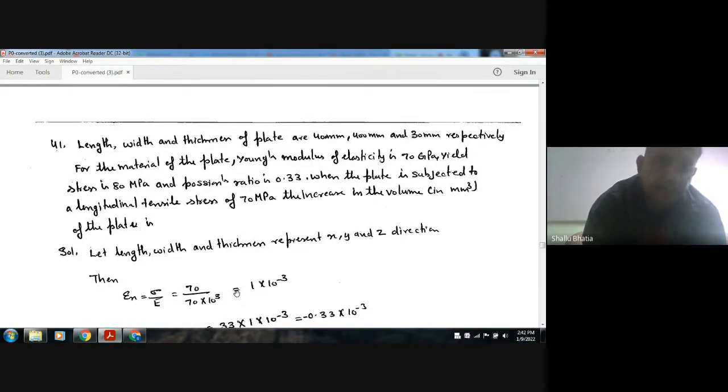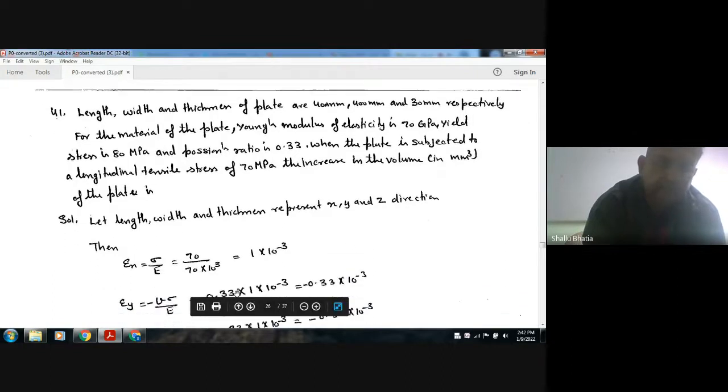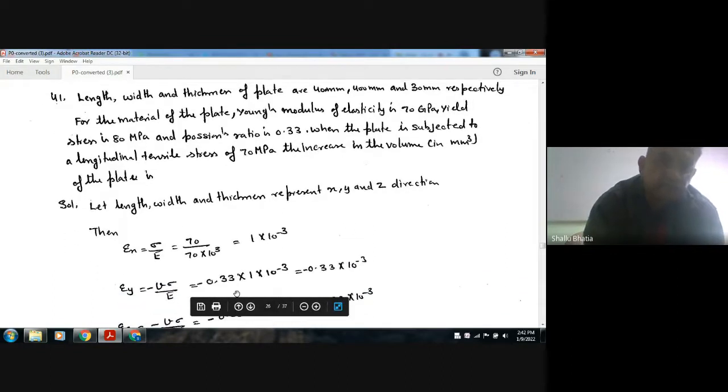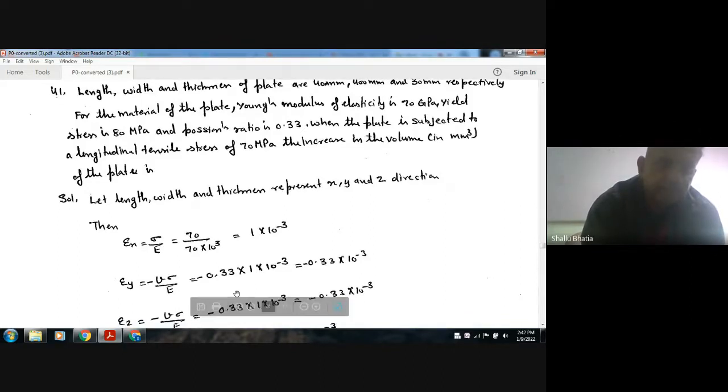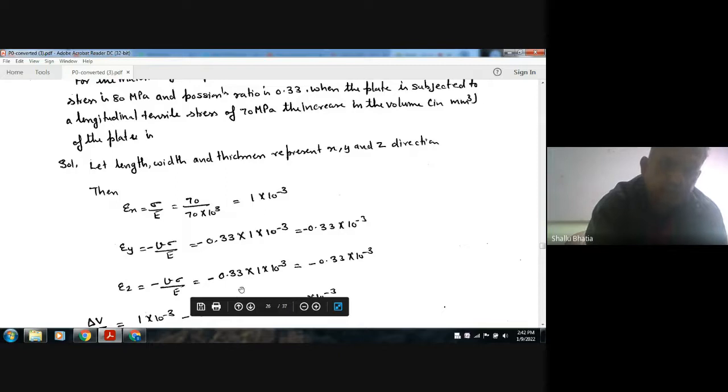For the material of the plate, Young's modulus of elasticity is 70 GPa, yield stress is 80 MPa, Poisson's ratio is 0.33. When the plate is subjected to longitudinal tensile stress of 70 MPa, the increase in volume of the plate is, so the length, width, and thickness are represented by x, y, and z.